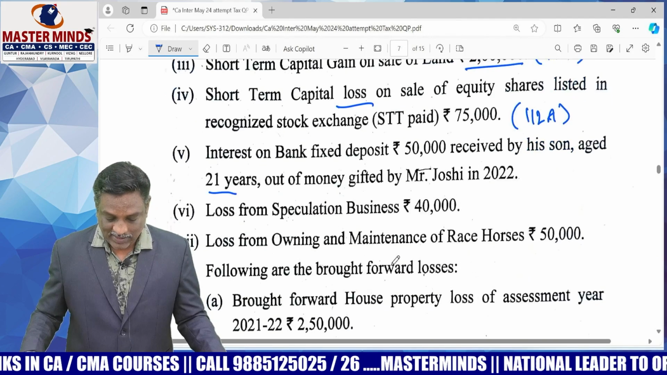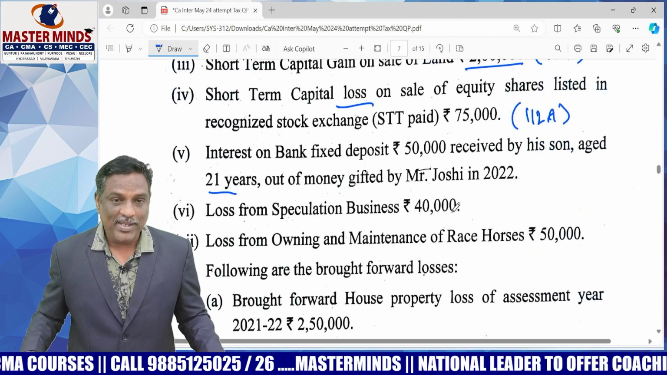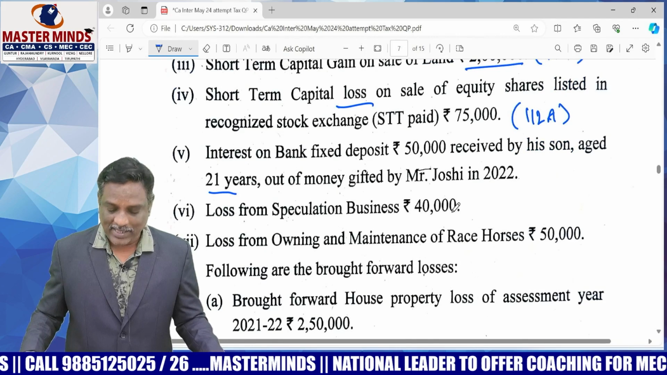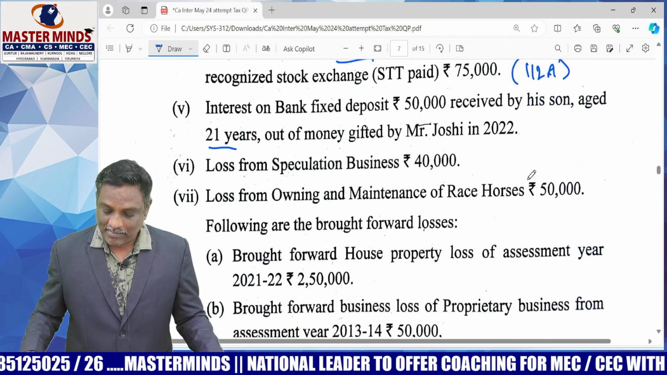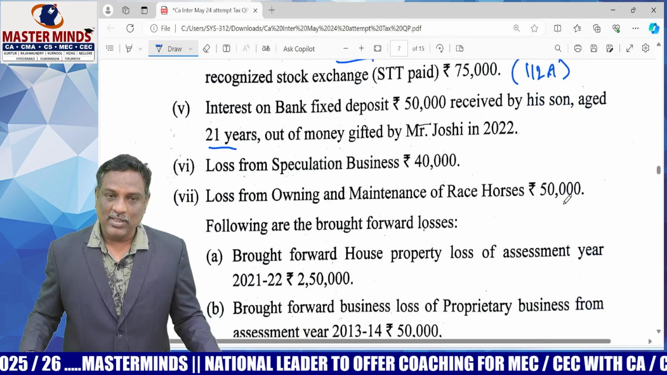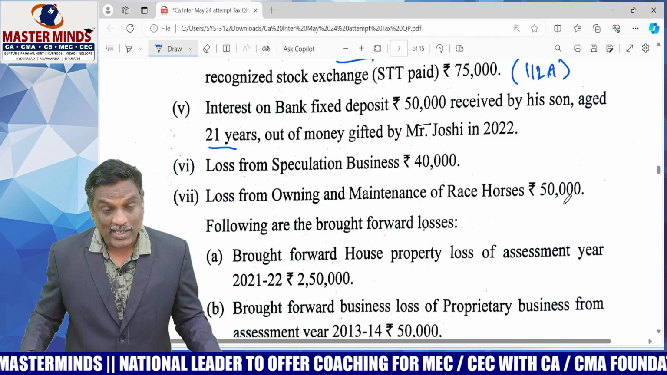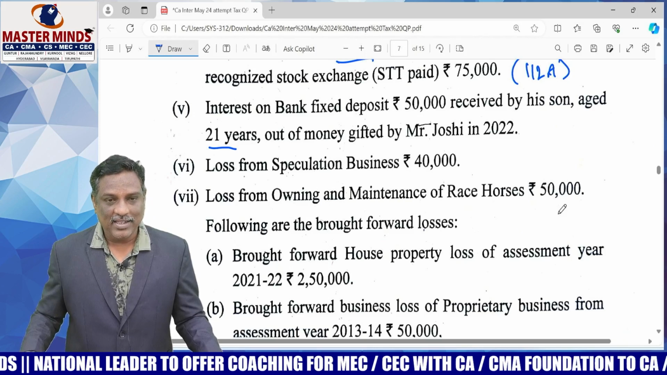Okay. Next one is loss from speculative business. Speculative business loss can be adjusted against only speculative profit. If not available, then it must be carried forward to subsequent year. Next, loss from owning and maintaining racehorses. This is also like speculative loss. It can be adjusted against only income from owning and maintaining racehorses. Otherwise, can be carried forward to subsequent year.